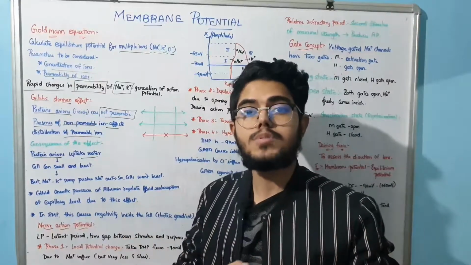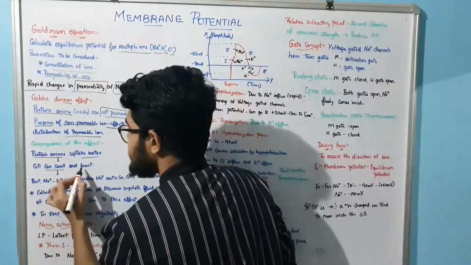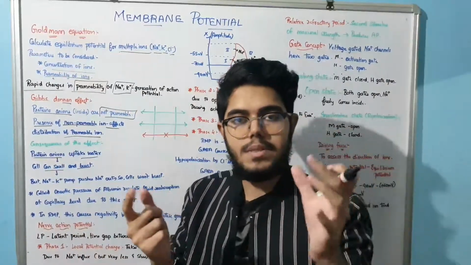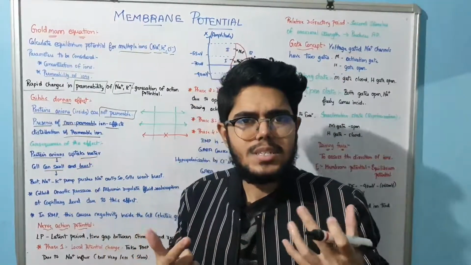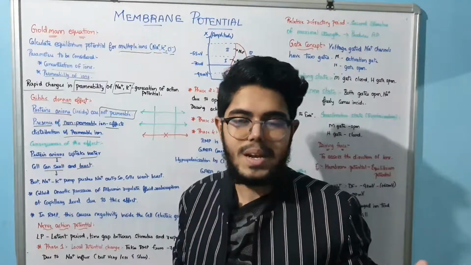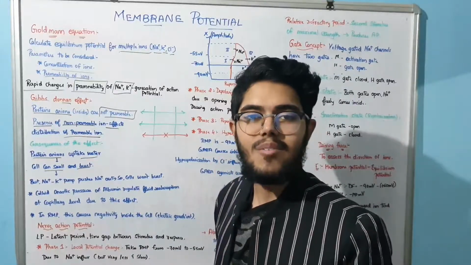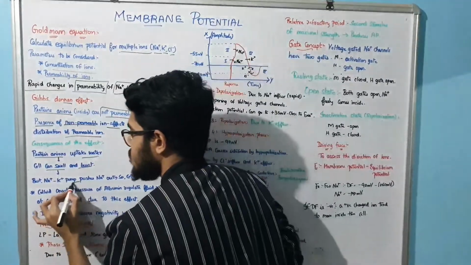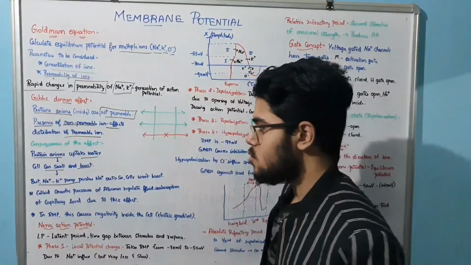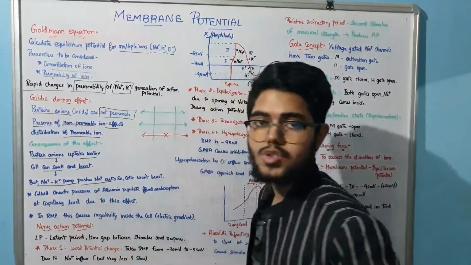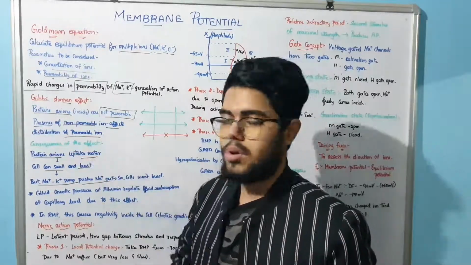So the cell will swell. It becomes bigger in size. It can even burst. When the cell accommodates a lot of water, at some point it bursts. To avoid this bursting of the cell, we have a very important pump, the sodium potassium pump. What does it do? The sodium potassium pump pushes the sodium out so that the cell won't burst. So this is a very important concept, the Gibbs-Donan effect.